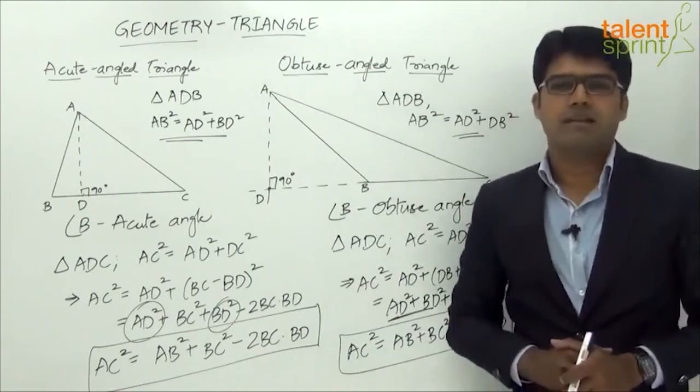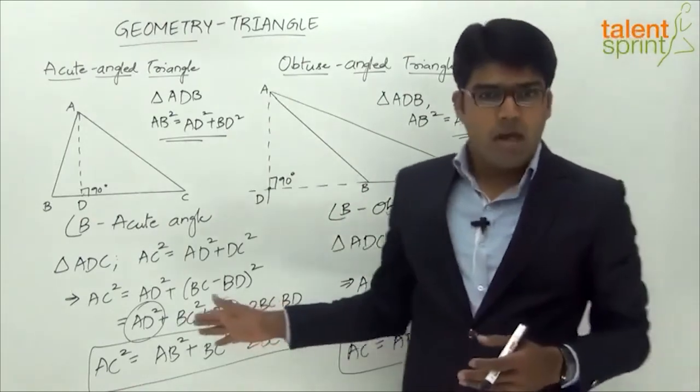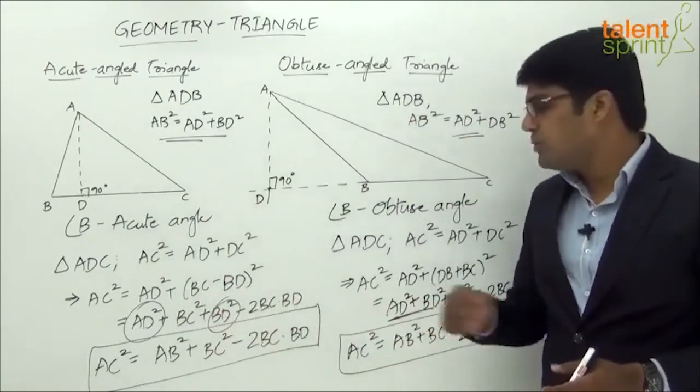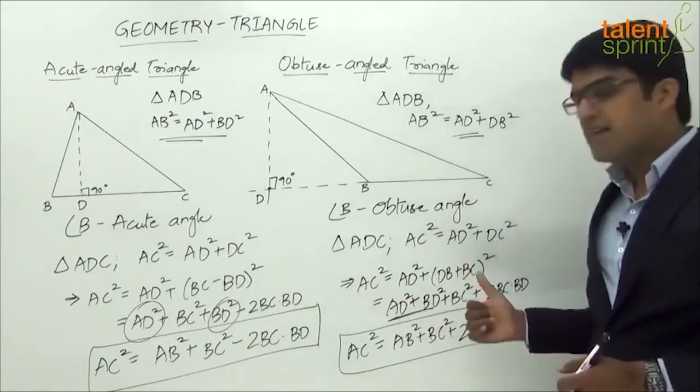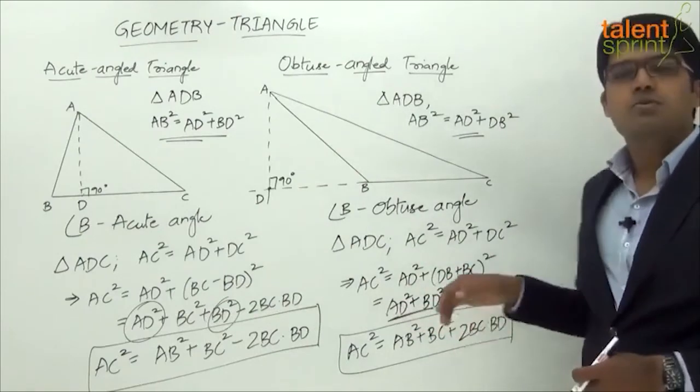So these are two important relationships based on the application of Pythagoras theorem for an acute angle triangle and an obtuse angle triangle, right? So just remember these identities: in an acute angle triangle, AC square will be equal to AB square plus BC square minus 2BC into BD. Whereas in an obtuse angle triangle, AC square will be equal to AB square plus BC square plus 2BC into BD.